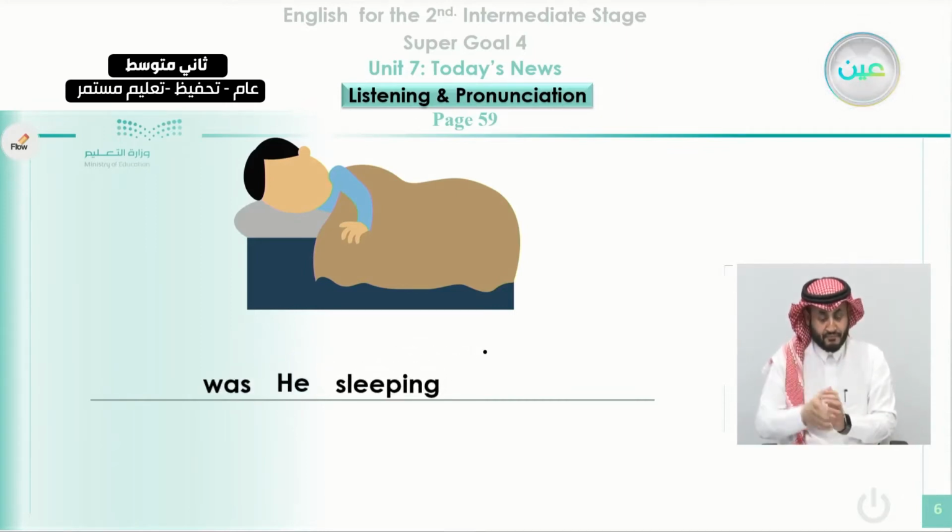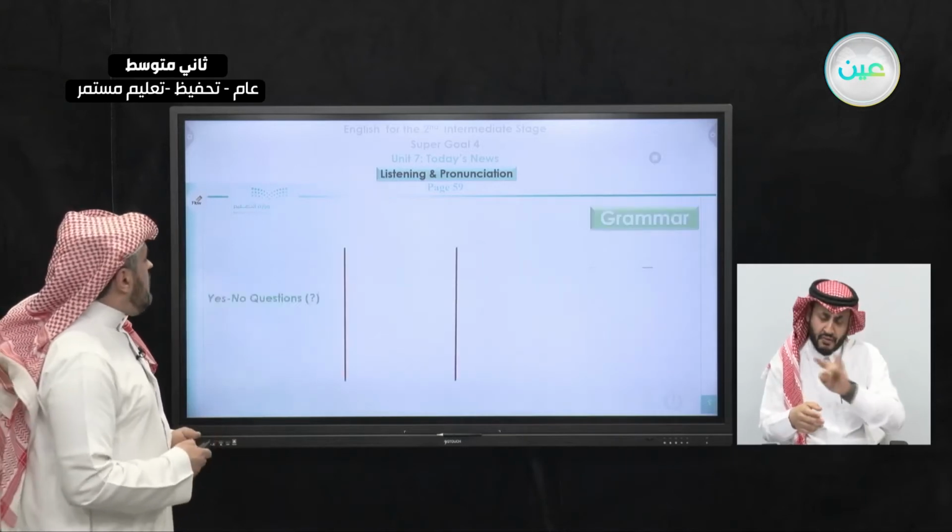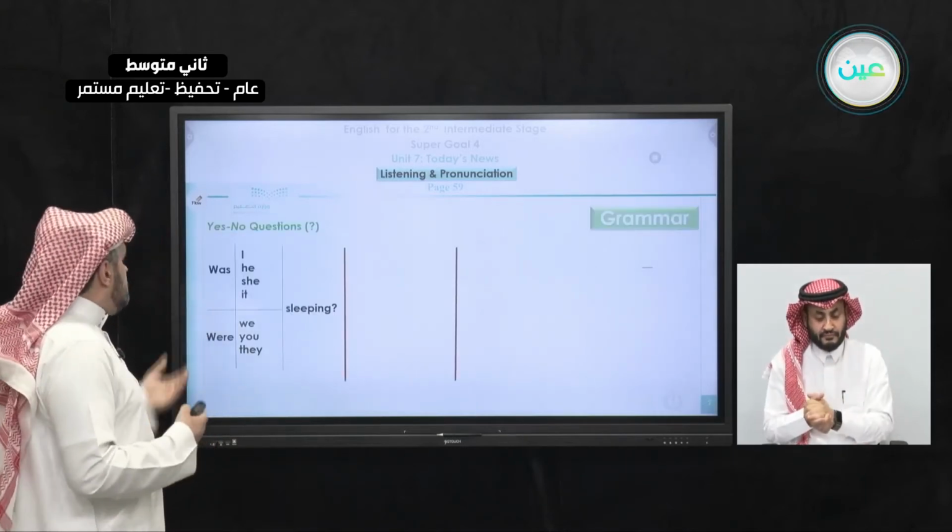Okay, but are there any changes that we have to make? Yes, there are. We have to capitalize the first letter of the auxiliary verb was, to change it into a capital like this. Then we change also the pronoun he into a small letter, so we say was he sleeping. And we also have to put a question mark. So here it comes like a question. Was he sleeping? If you want to answer this positively, you say yes he was, or negatively you can say no he wasn't.